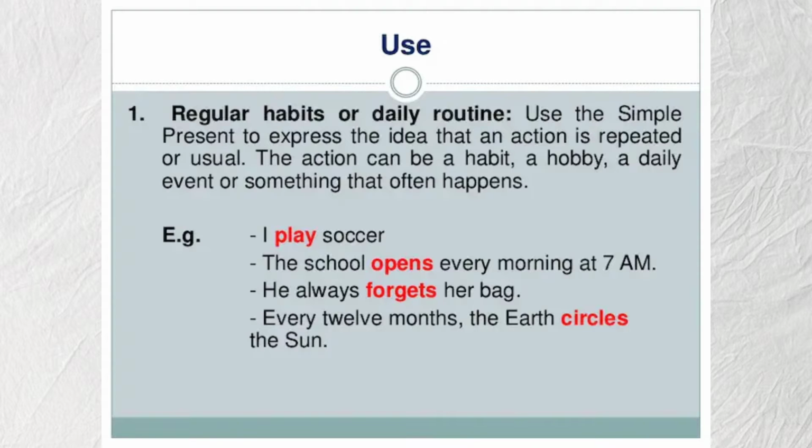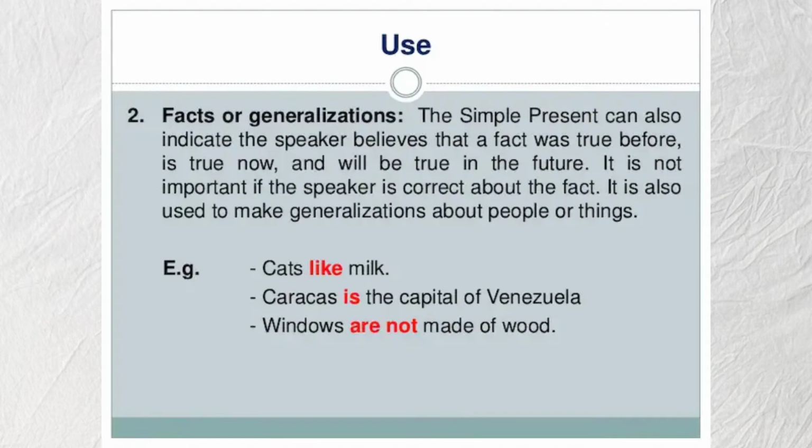Okay, next. The second is facts or generalization. The simple present can also indicate the speaker believes that a fact was true before, is true now, and will be true in the future. It is not important if the speaker is correct about the fact. It is also used to make generalization about people or things. Okay, for the example here, cats like milk. And then, Caracas is the capital of Venezuela. And the last example is windows are not made of wood.